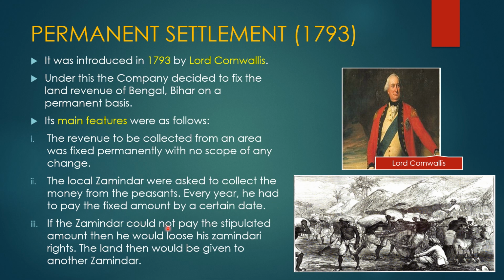If the zamindar could not pay the stipulated amount, then he would lose his zamindari right. This was a punishment for the zamindar. If he was unable to pay the land revenue to the British government, he would lose his zamindari rights. The land from which he was collecting revenue would be given to another zamindar, who would collect the revenue and give it to the British government.